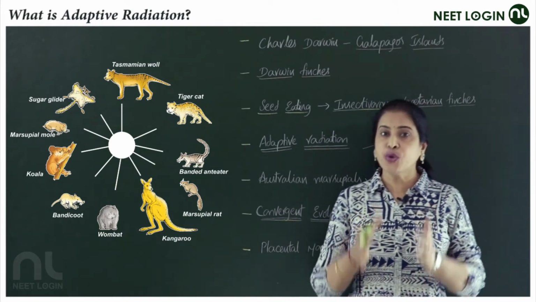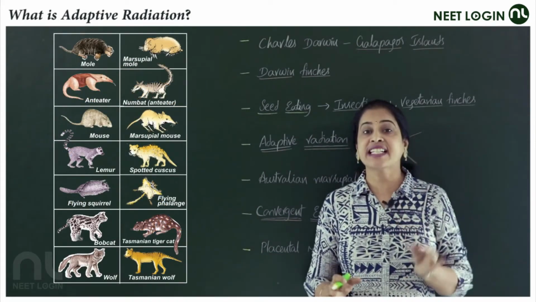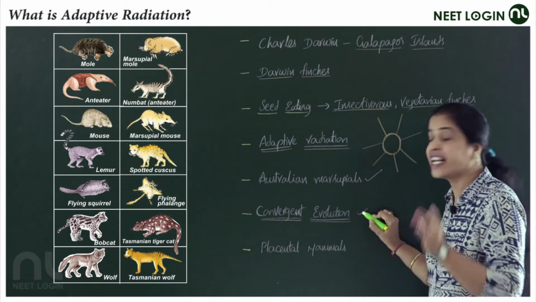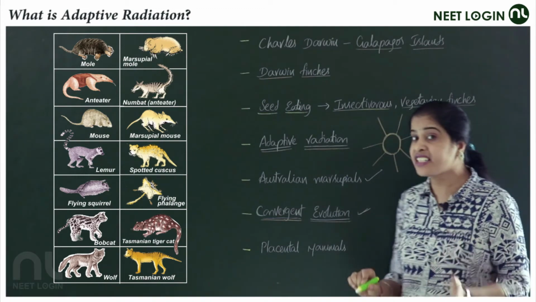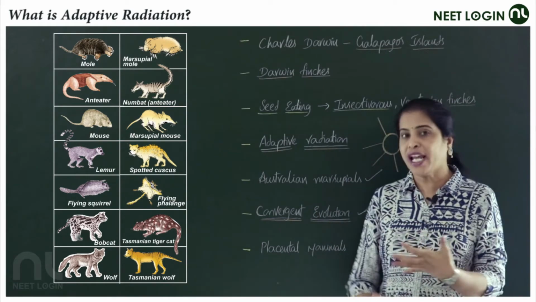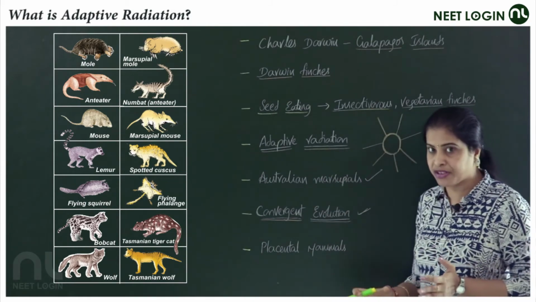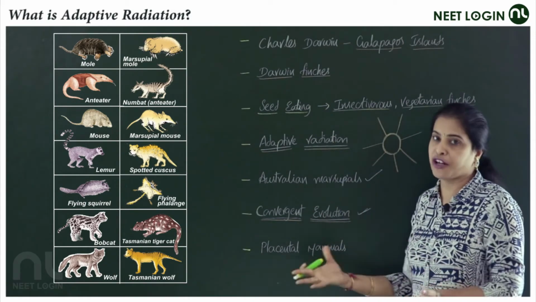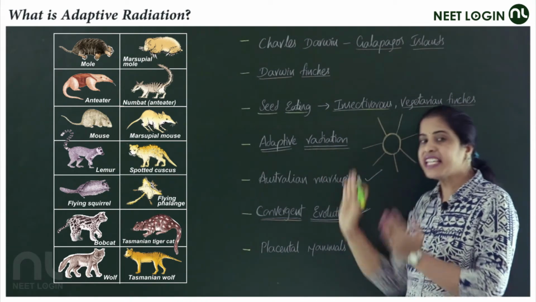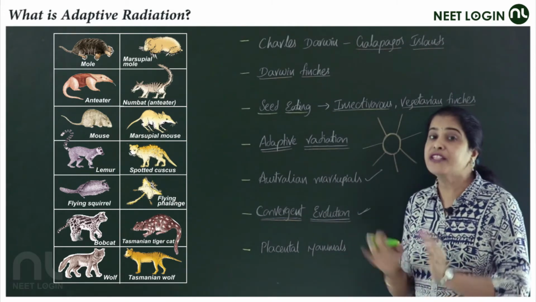If more than 2 adaptive radiations take place in the same geographical area, it's called convergent evolution. To justify this, guys, let's discuss convergent evolution. Convergent evolution is, again I'm saying, more than 2 adaptive radiations in the same geographical area. If you consider Australia as a good example here, we already discussed the evolution of marsupials. Moving on to the next picture, you can see the combination of two, on one side the marsupials and on the other side the placental mammals.